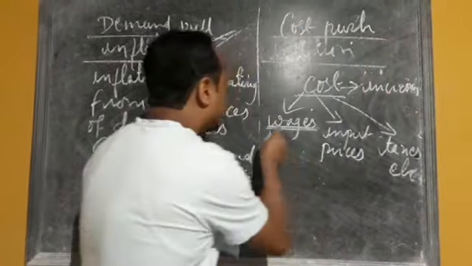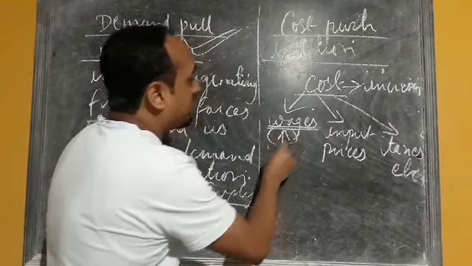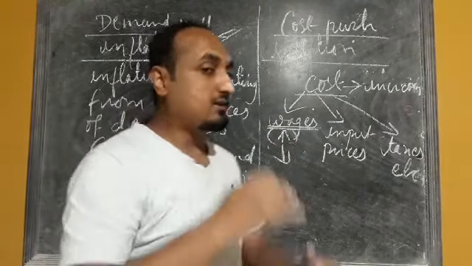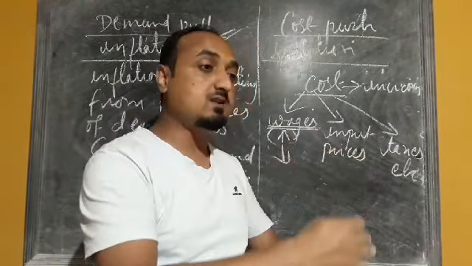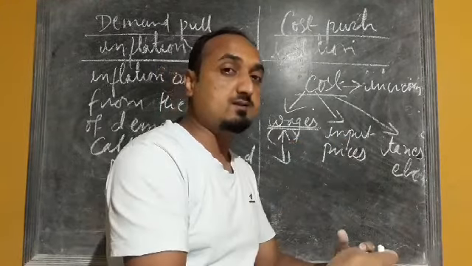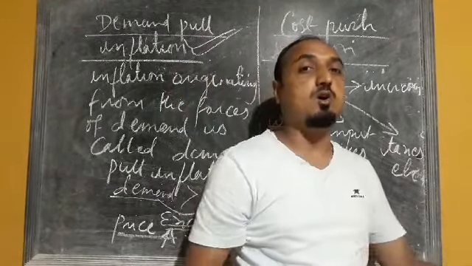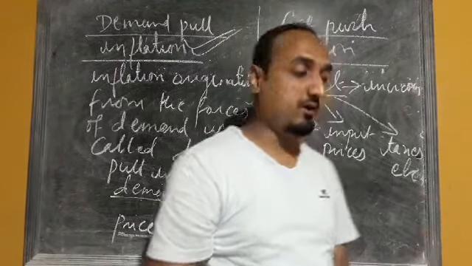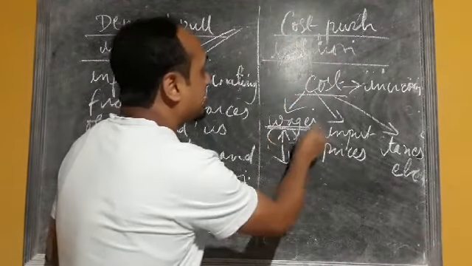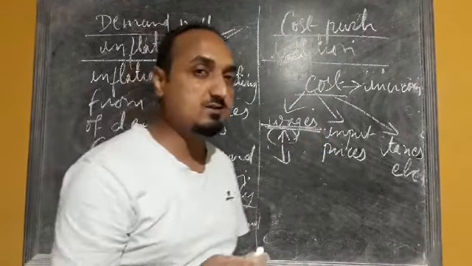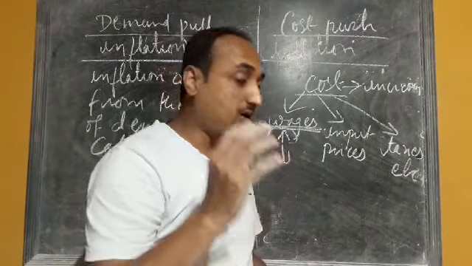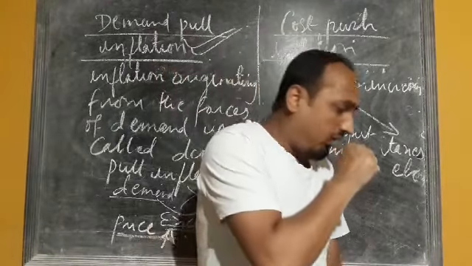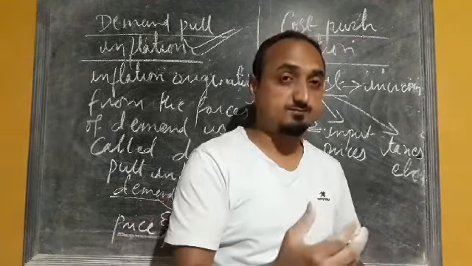So when wage rate increases, they will include that increase in wages in the price or the cost of production of that commodity. When wage of laborers increases, obviously the cost of production increases.